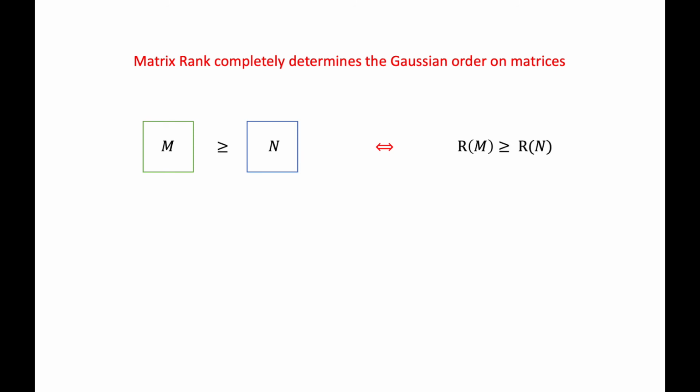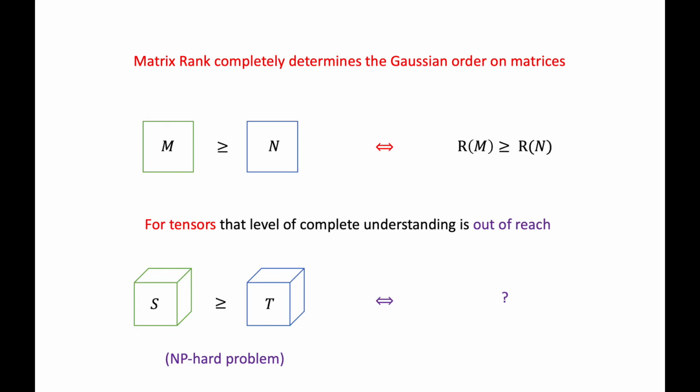As we mentioned before, matrix rank completely determines the Gaussian order on matrices, in the sense that M is bigger than N if and only if the rank of M is bigger than the rank of N. For tensors, that level of complete understanding is out of reach. First of all, deciding whether S is bigger than T is an NP-hard problem. And second of all, this order is not total. So there cannot be a single function from tensors to the reals that determines this order.